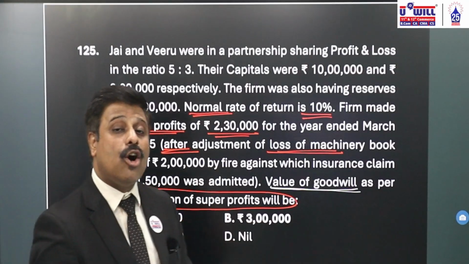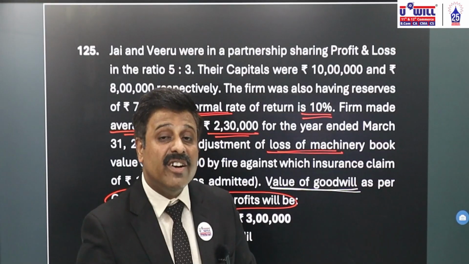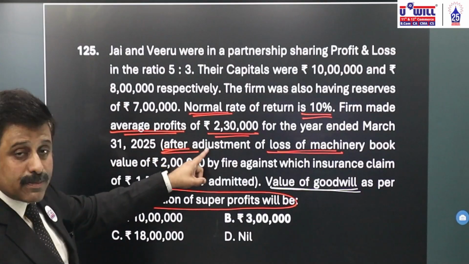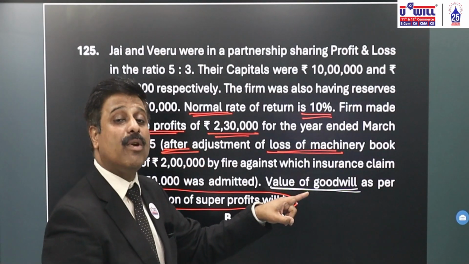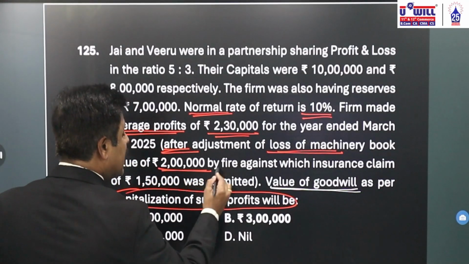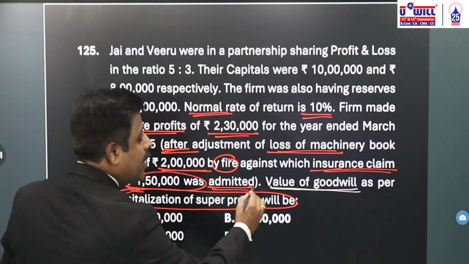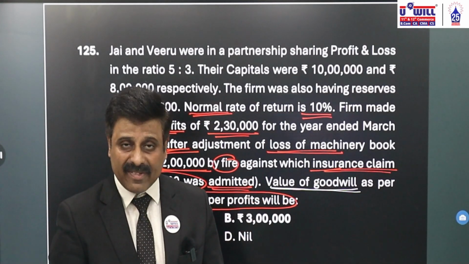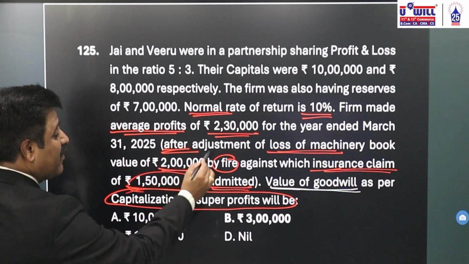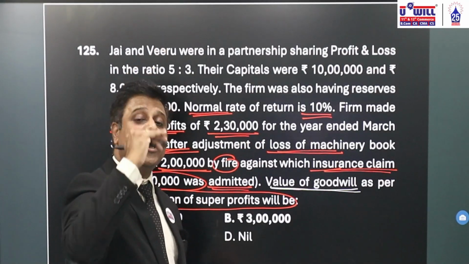If I eliminate the loss, what will happen to the profit? The profit will increase. Since this profit is after the loss, if I remove the loss, the profit is going to increase. By how much? Loss is not 2 lakhs. Against 2 lakhs burned by fire, insurance claim of 1,50,000 is admitted. Admitted means the company is going to pay 1,50,000. Loss is only 50,000. If I eliminate this 50,000 of loss from the profits of 2,30,000, the profits would become 2,30,000 plus 50,000, 2,80,000.